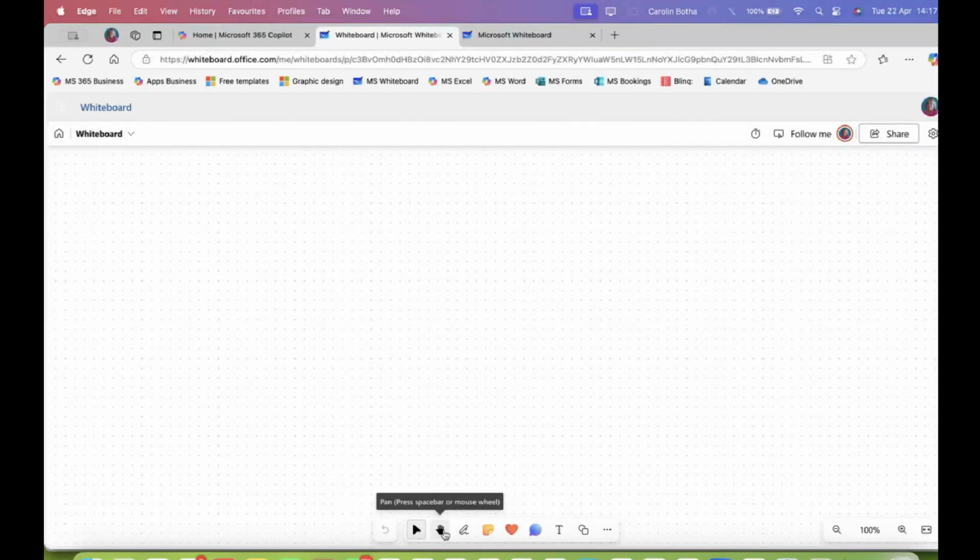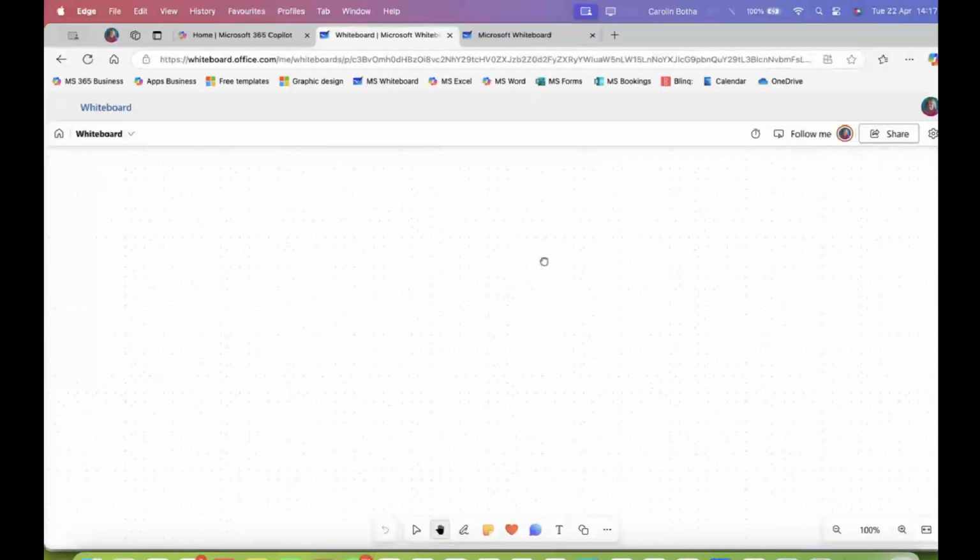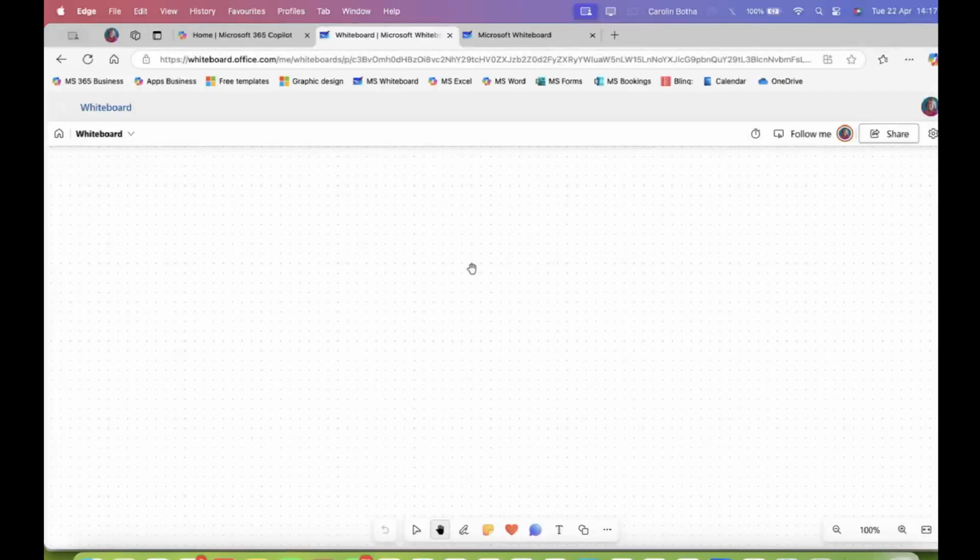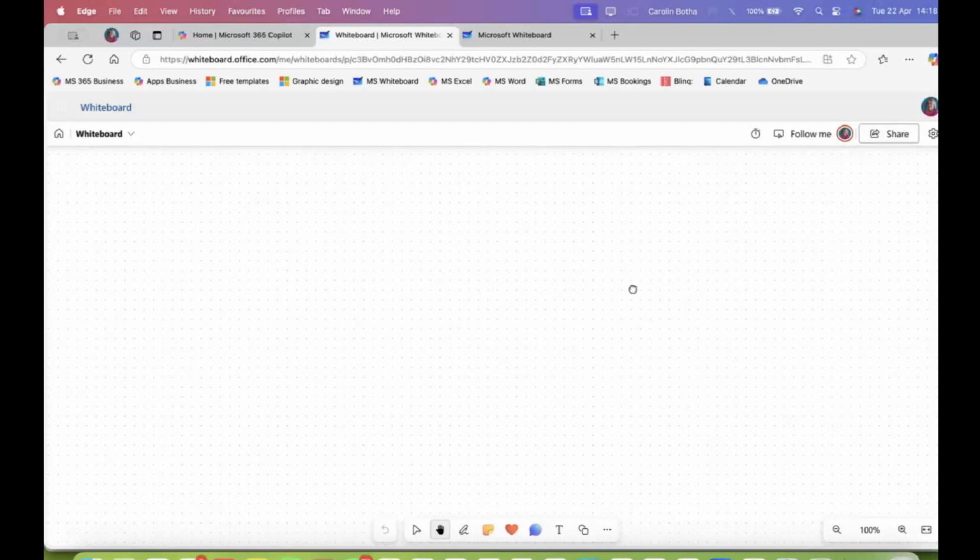Then you can also use your space bar, or you can run the little wheel on your mouse if you have one, or you can just go to the pen and you can move the whiteboard around, because the whiteboard can be as big as you need it to be. So there's no limit.